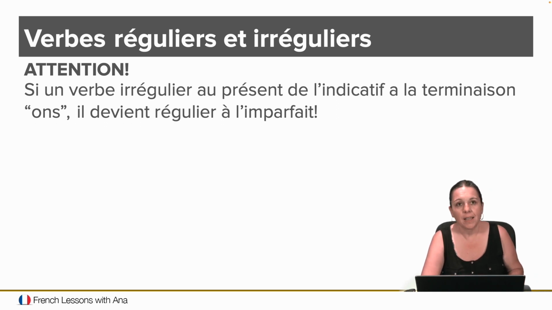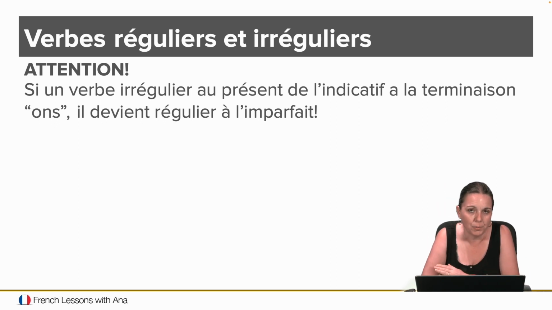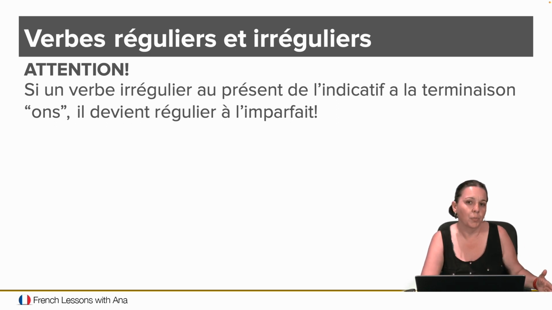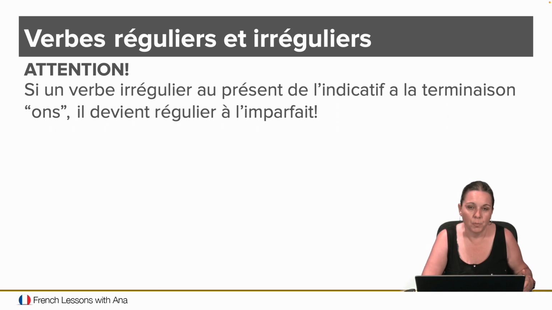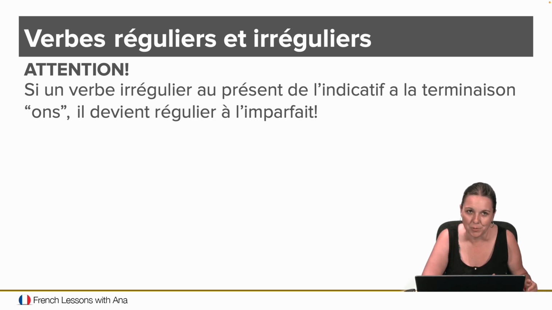Now, in the case of verbs, it doesn't mean that if a verb is irregular in one tense, it needs to be irregular in every other tense. You will see there is only one verb in French that is irregular throughout, only one, and we'll see it momentarily. You can have other verbs that are regular in the present, irregular in the imparfait, irregular in the passé composé, regular in the future. So that all depends if they are able to follow the rule that has been established, right?